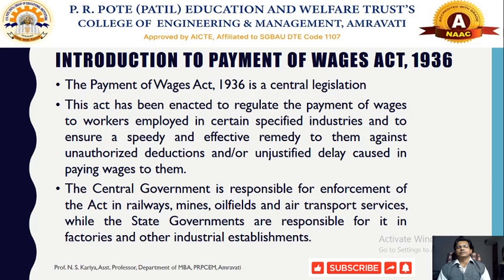The prime responsibility of implementation of this Payment of Wages Act 1936 is in the hands of the central government. Simultaneously, the state government will also look after some particular aspects and regulate in states.